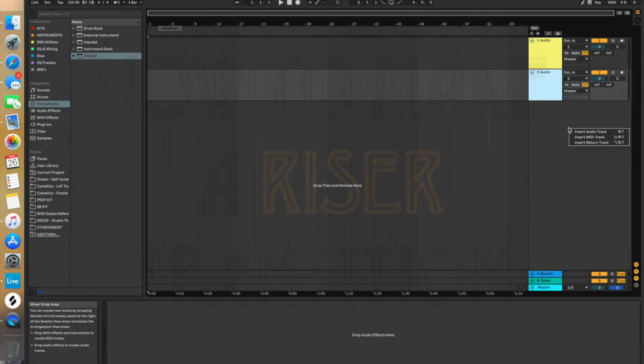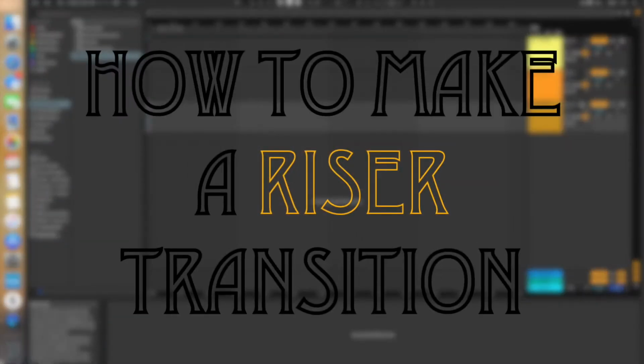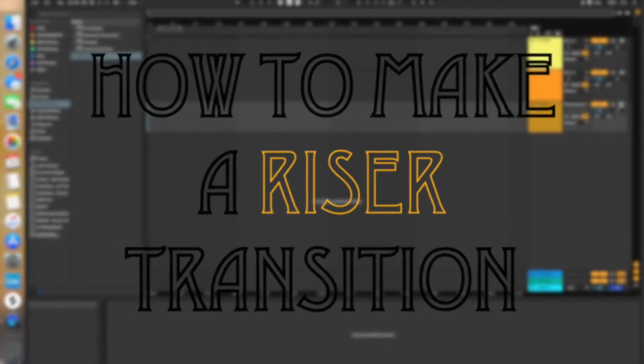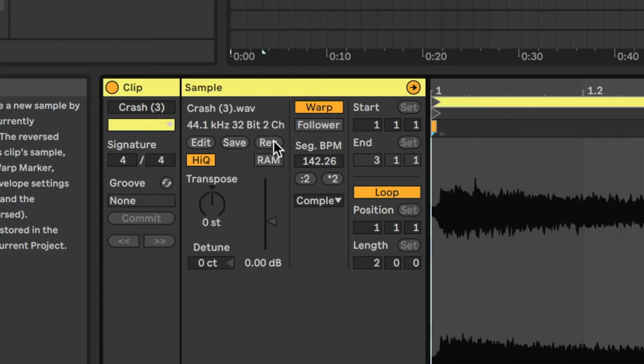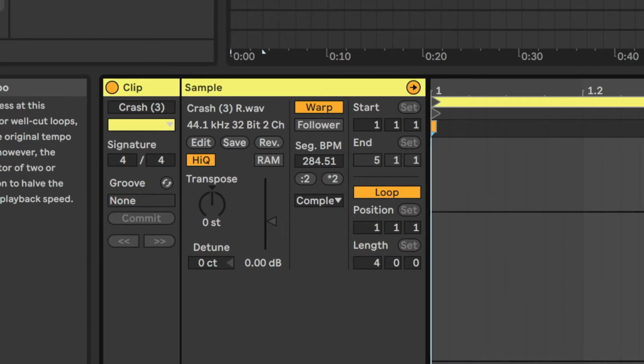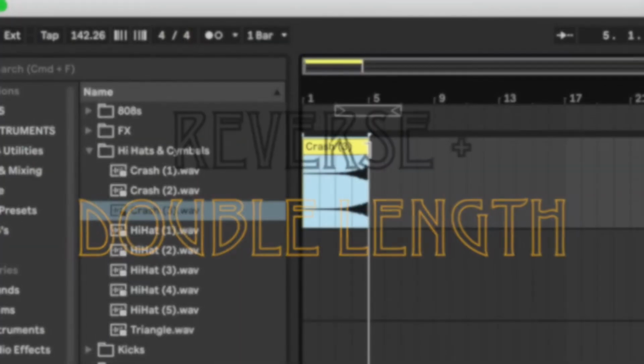Hey guys, today I'm going to be showing you how to make your own custom riser transition effects. So the first thing you'll want to do is pick your favorite crash, reverse it, and stretch it.